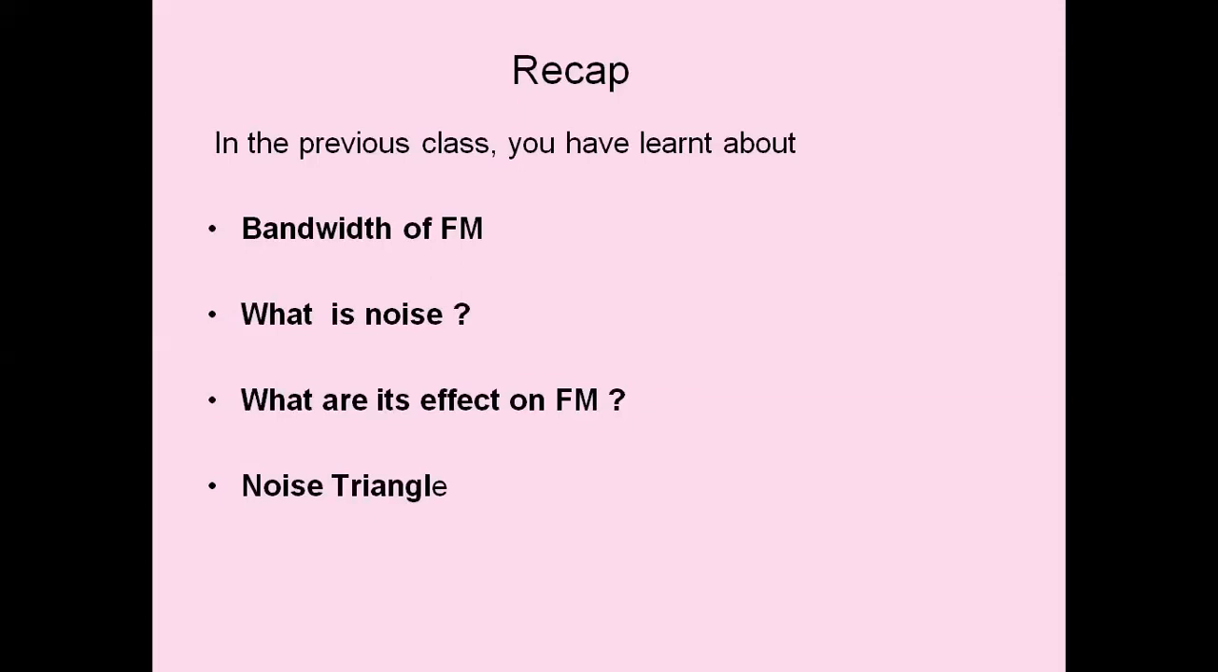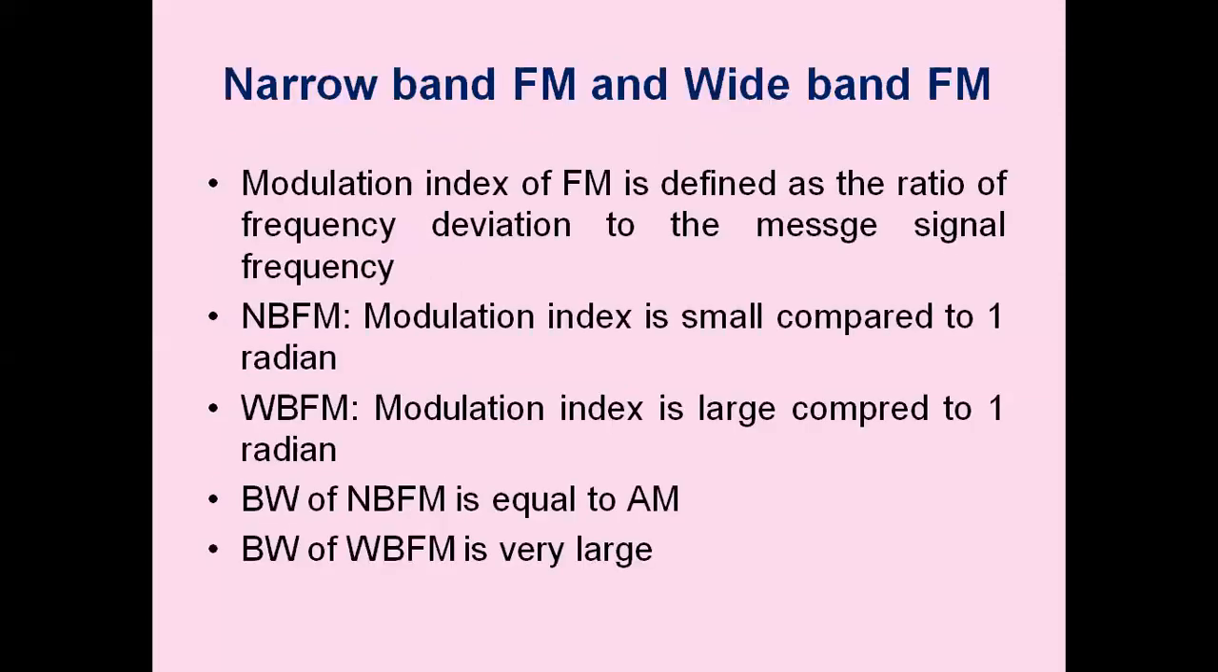So applications of FM are, FM is widely used in radio broadcasting in the range from 88 megahertz to 108 megahertz. So all the FM channels are available in this frequency band. FM is used in entertainment equipment such as video cassette recorders. Narrowband FM is used in mobile communication. And we also see the noise triangle. How do we minimize the effects of noise?